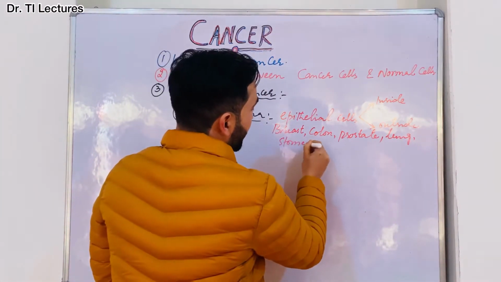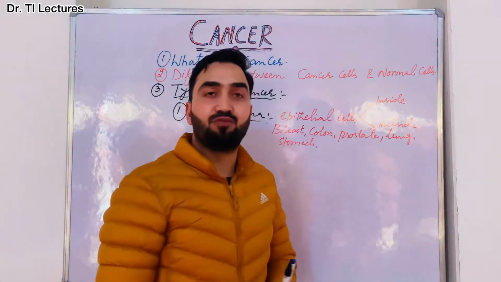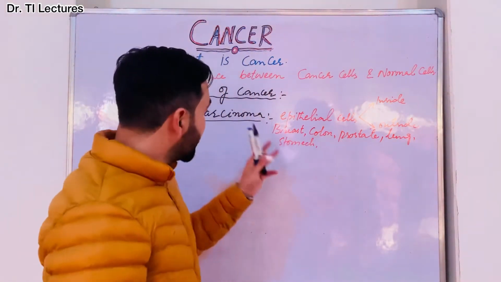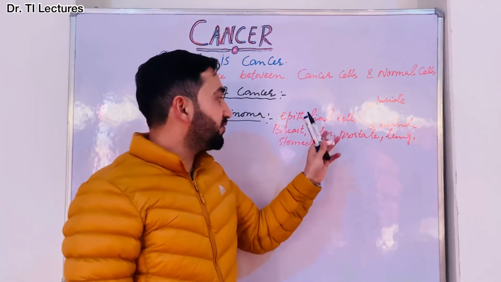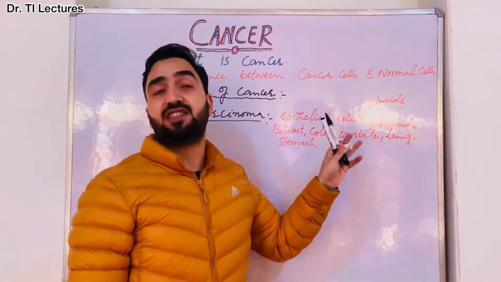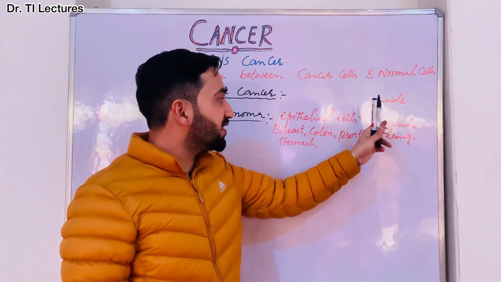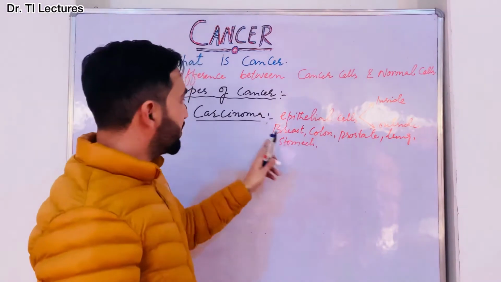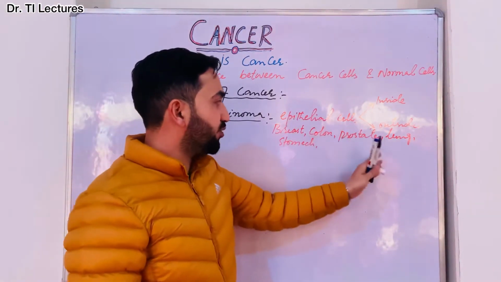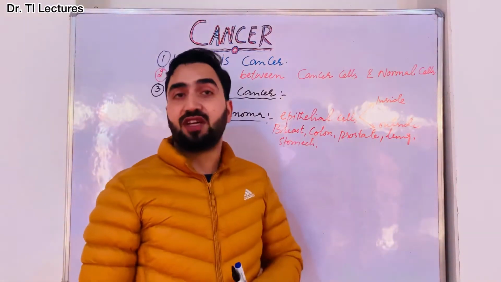Stomach cancer is an example of carcinoma. So carcinoma forms in the epithelial cells, and epithelial cells are those cells which cover the inside and outside of our body. Examples are breast cancer, colon cancer, prostate, lung and stomach cancer, right?